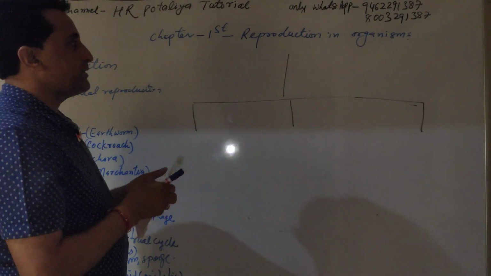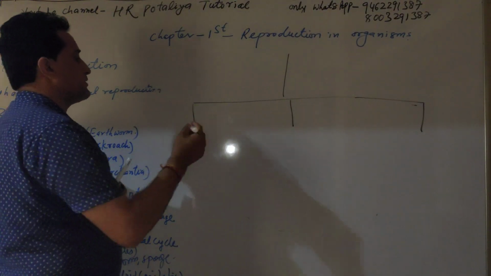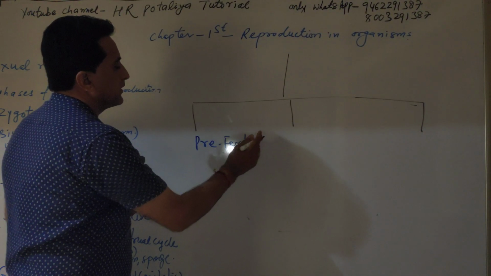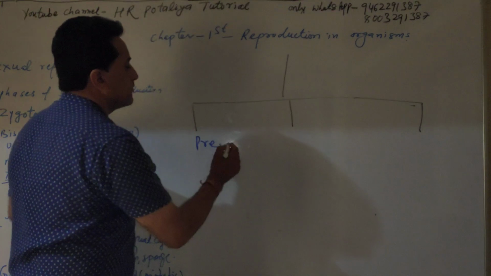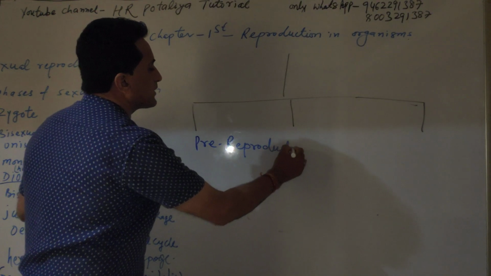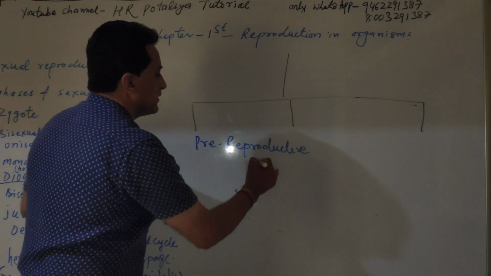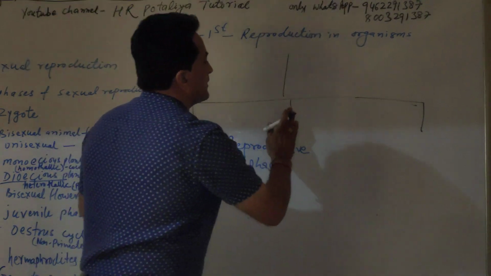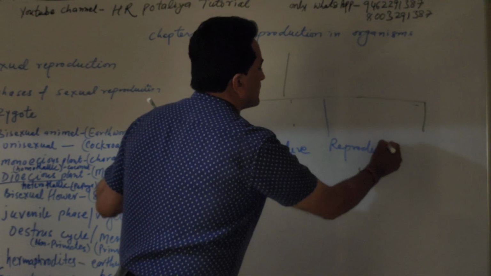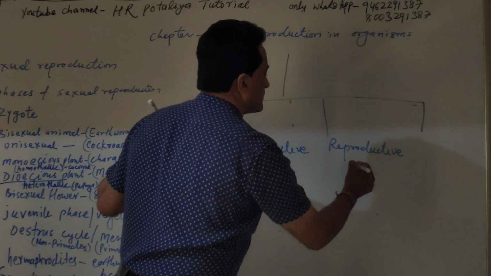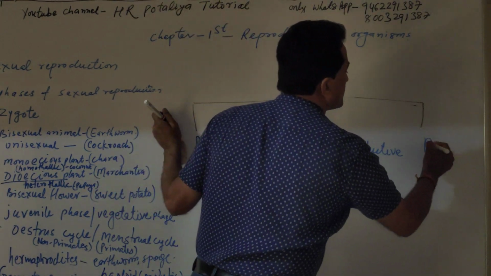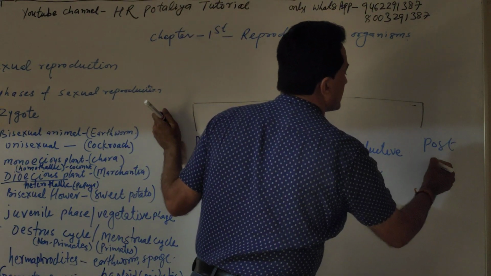In sexual reproduction, first is the pre-fertilization phase, in other words the pre-reproductive phase, second is the reproductive phase, and last is the post-reproductive phase.